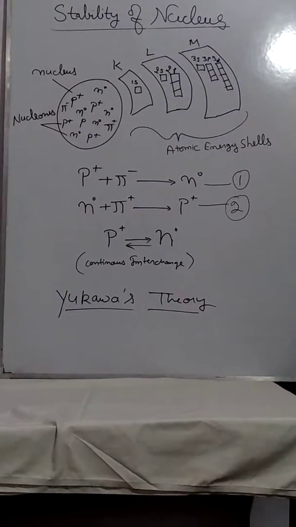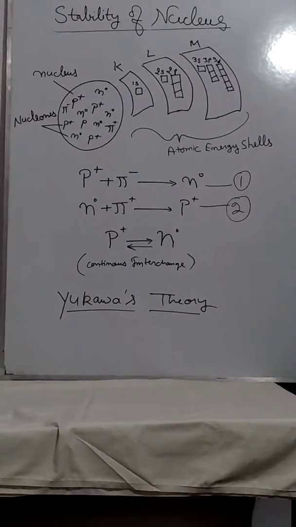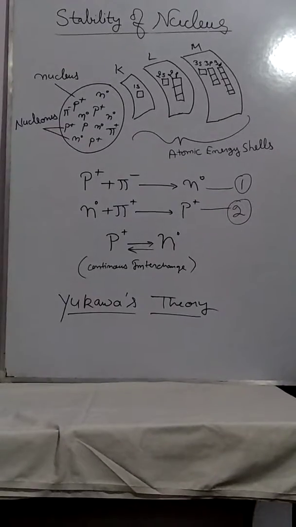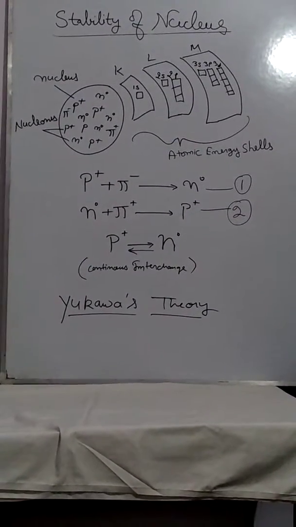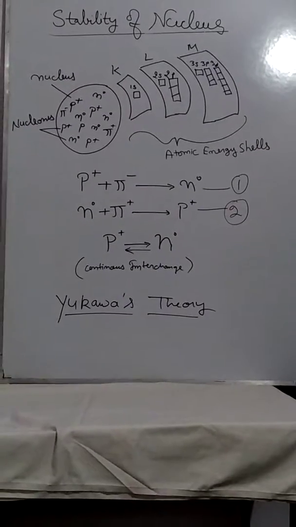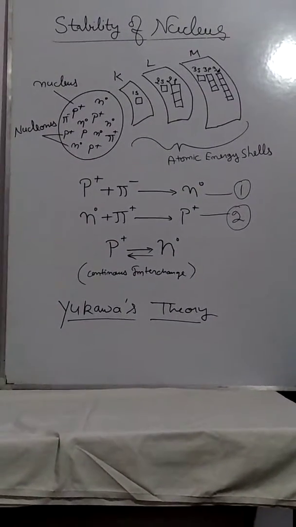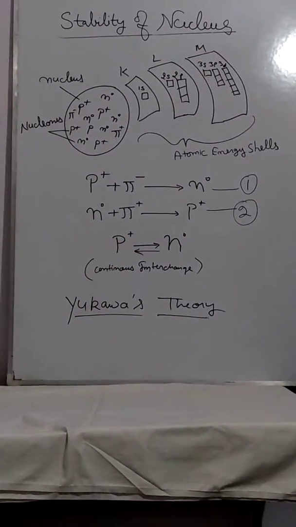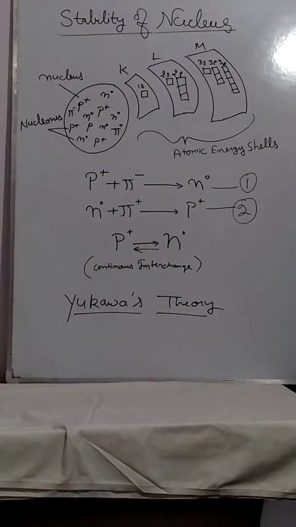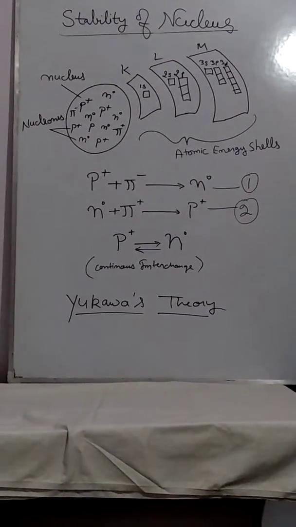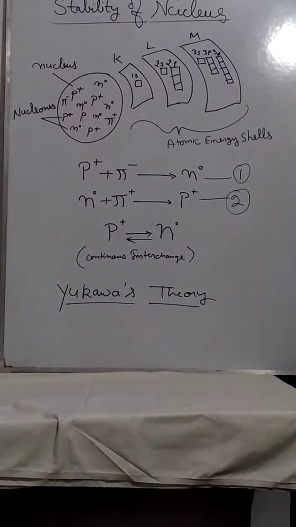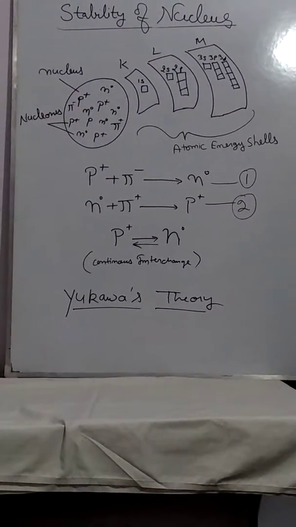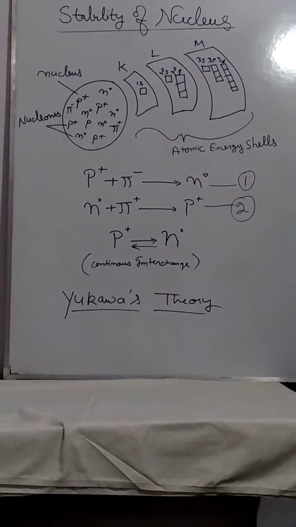Very few nuclei in nature are unstable, and it is because the proton to neutron ratio is very much disturbed there, and as a result the nucleus moves out of the belt of stability. It is the concept of radioactivity. As the nucleus moves out of the stability belt due to the disturbed neutron to proton ratio, it becomes radioactive and emits various particles like alpha and beta so as to get into the belt of stability. It is another concept which I have already discussed in my lesson on radioactivity.